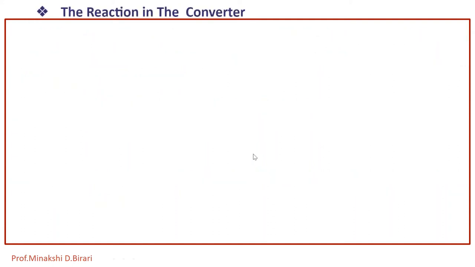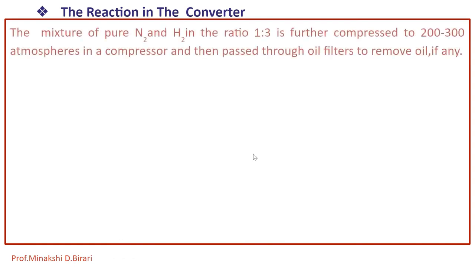Then the reaction in the converter. The mixture of pure nitrogen and hydrogen in the ratio 1:3 is further compressed to 200 to 300 atmosphere in a compressor and then passed through oil filters to remove oil, if there may be presence of oil mixed with the process during the compression.